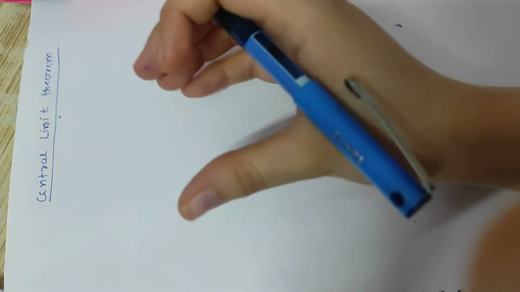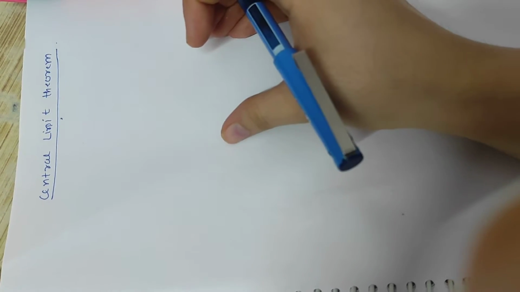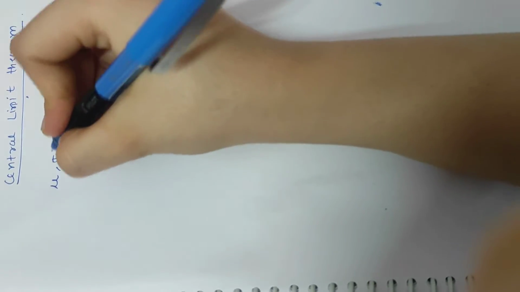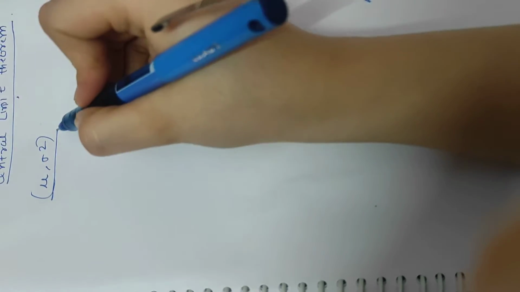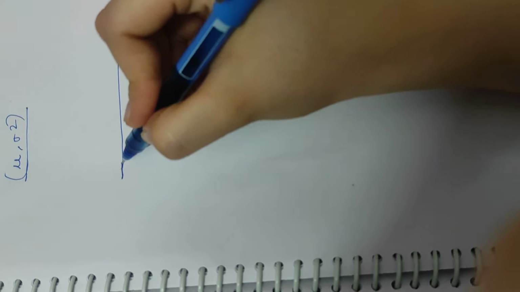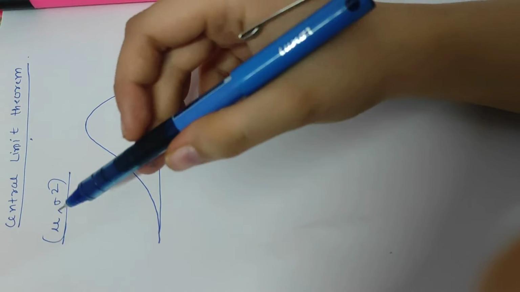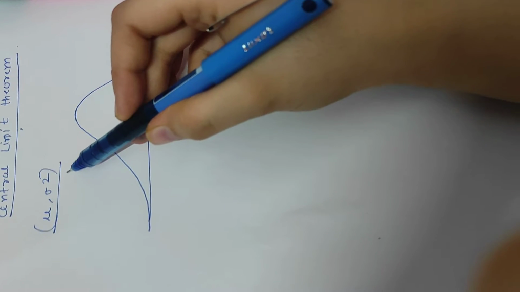So why do we use the central limit theorem and what does it mean? When we take a simple random sample from a population which has a mean of mu and variance of sigma square, for example, this population with a mean of mu and variance of sigma square, right?